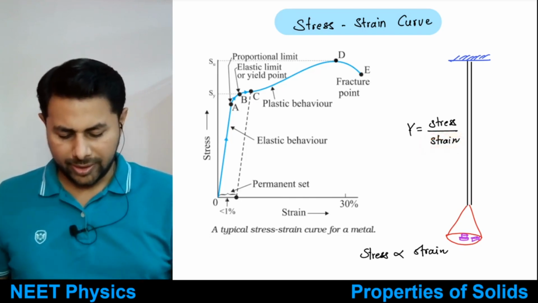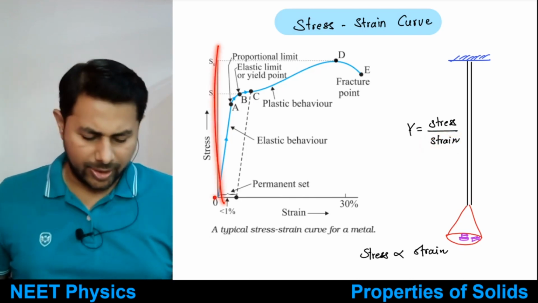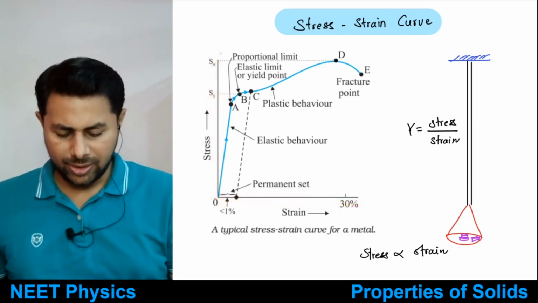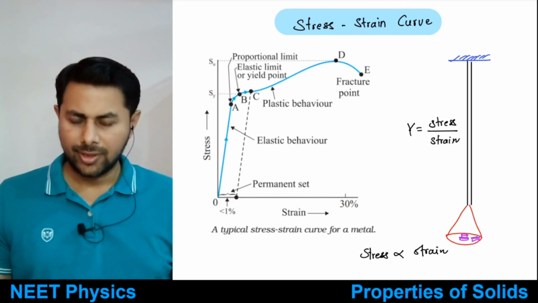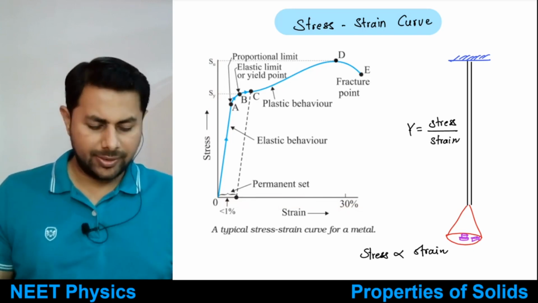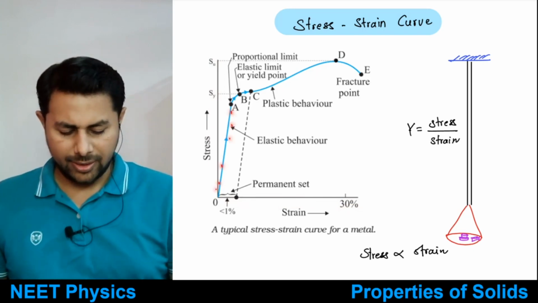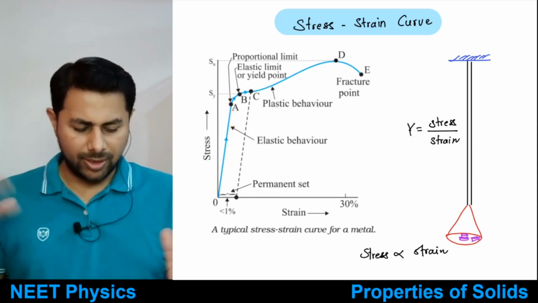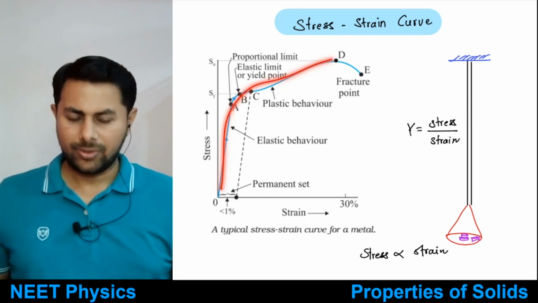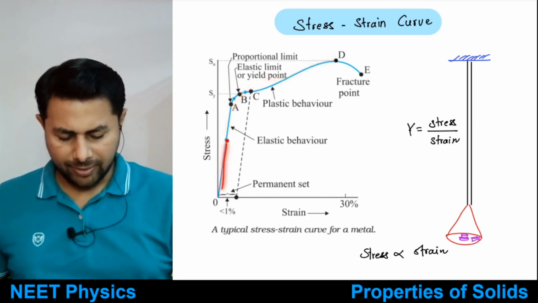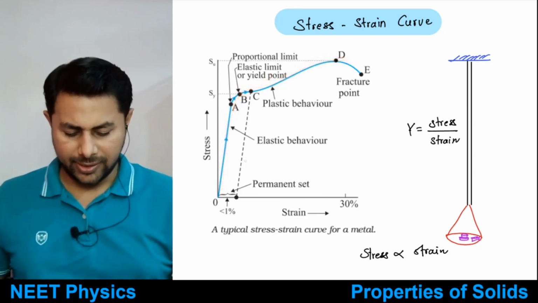Okay, you plot stress on this axis, you plot strain on this axis. So this is called the stress strain curve. Very simple, right? So then what happens? You keep on plotting. For some value of stress, you get some value of strain, and you plot the curve. So how does the curve look like? The curve looks like this, okay?